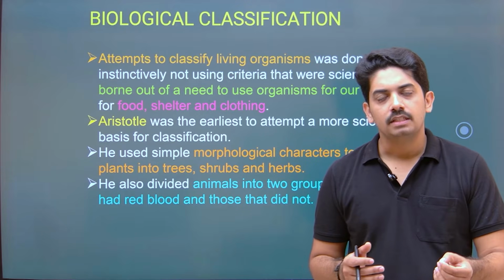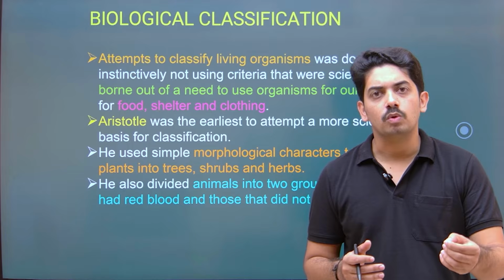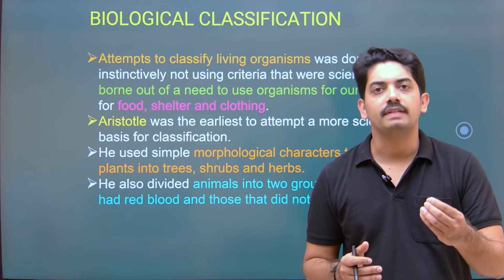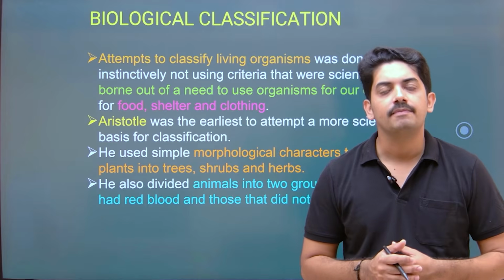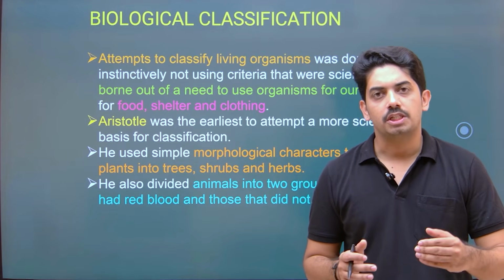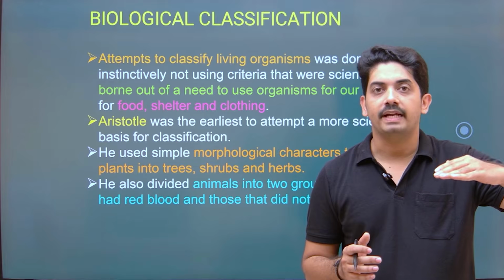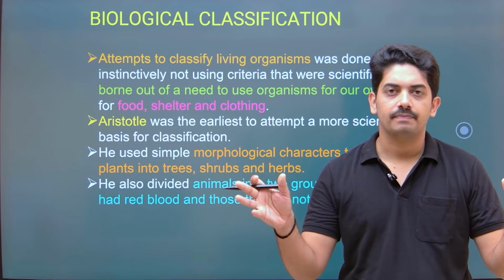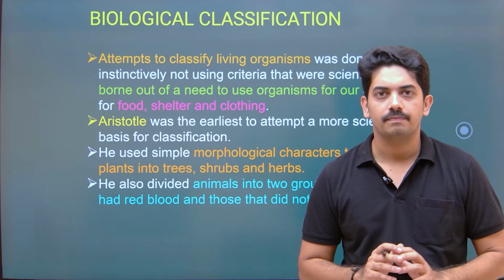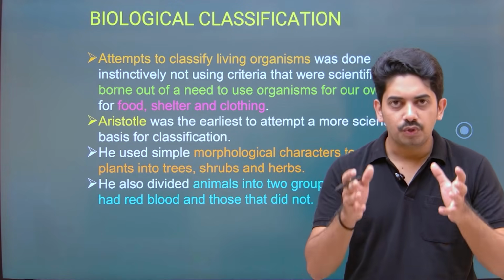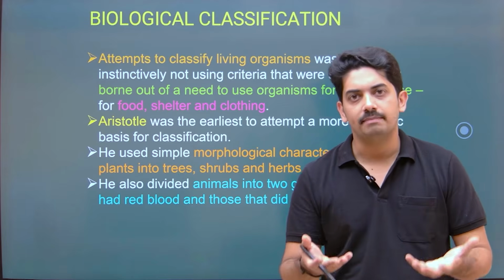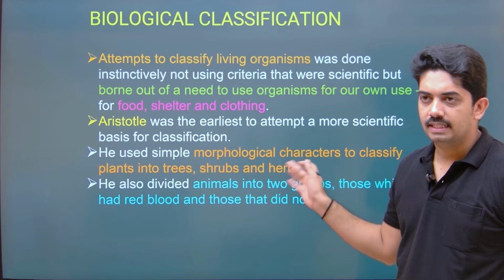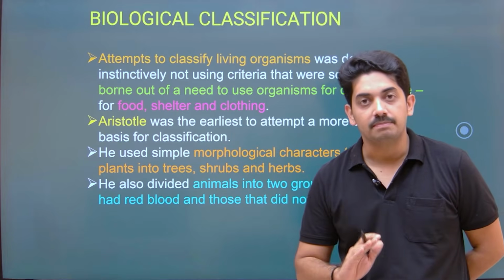The plant which has the ability to grow up to 2 to 3 feet height and whose stem is very weak is considered a herb. Shrubs may go up to 5 to 6 feet height and they are profusely branched. And having a woody stem, we can call them trees. So that is the basic classification of plants by Aristotle.